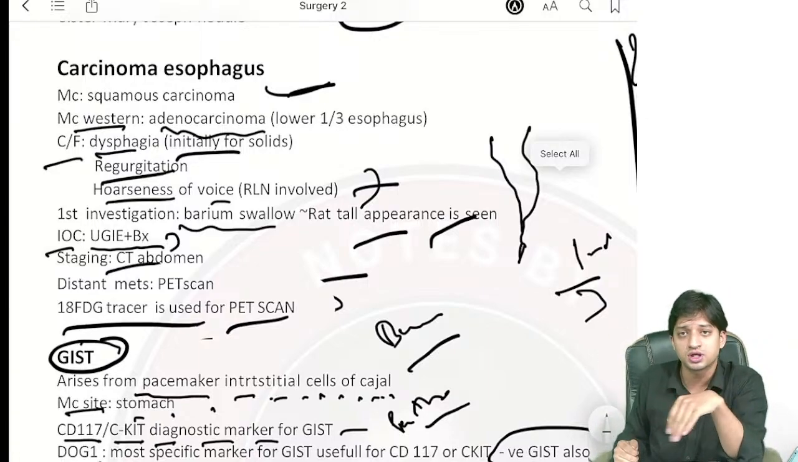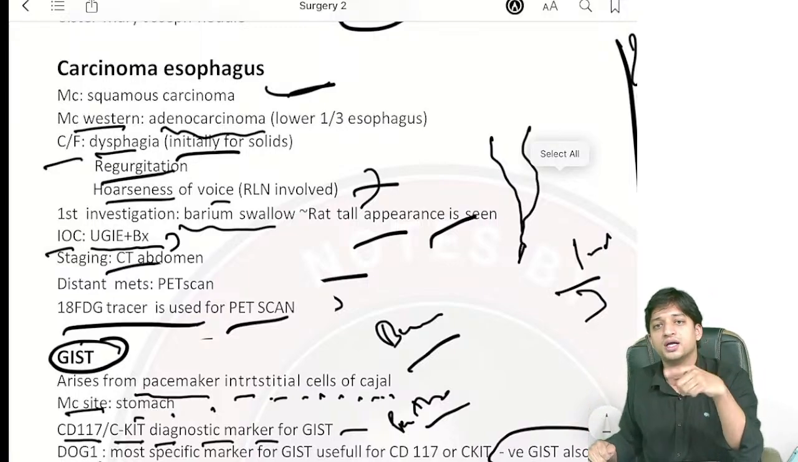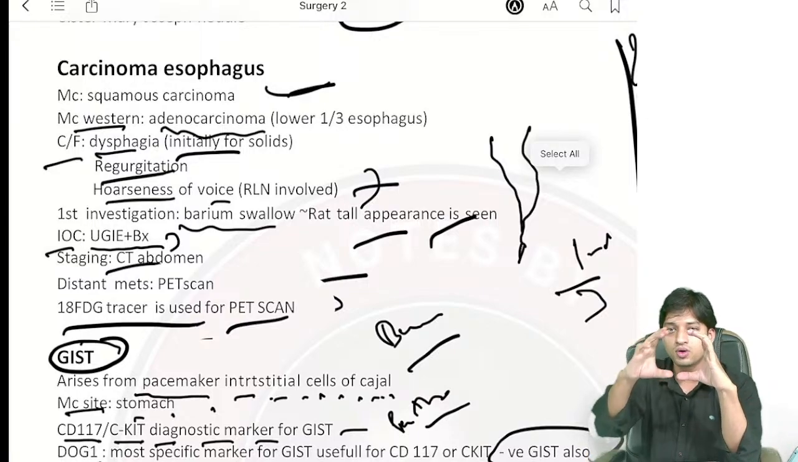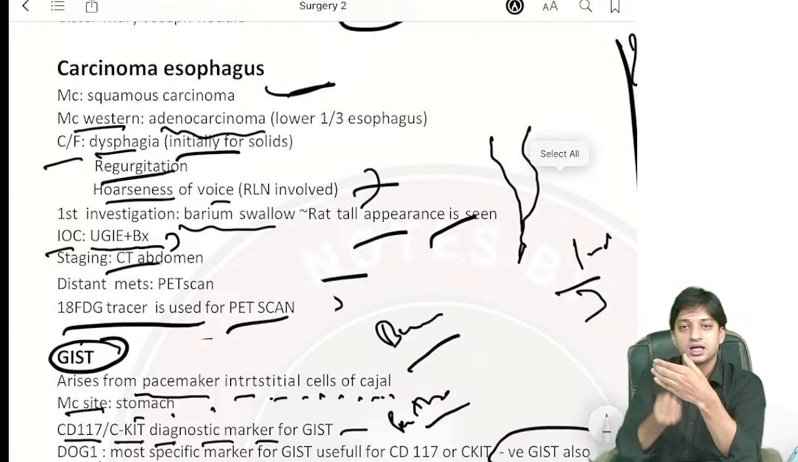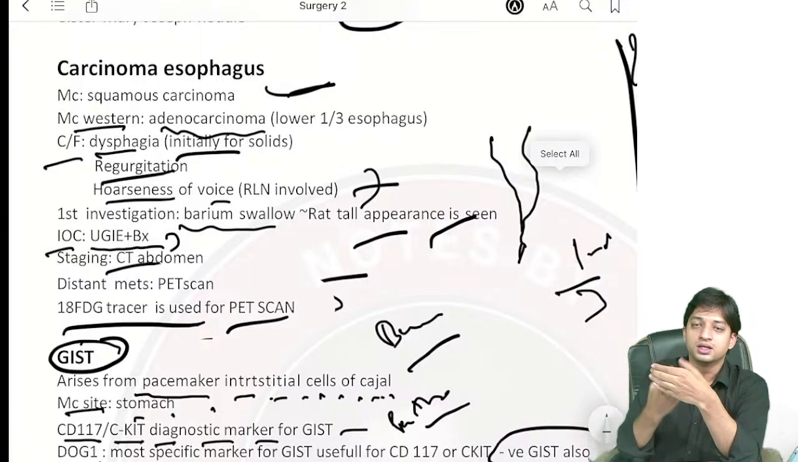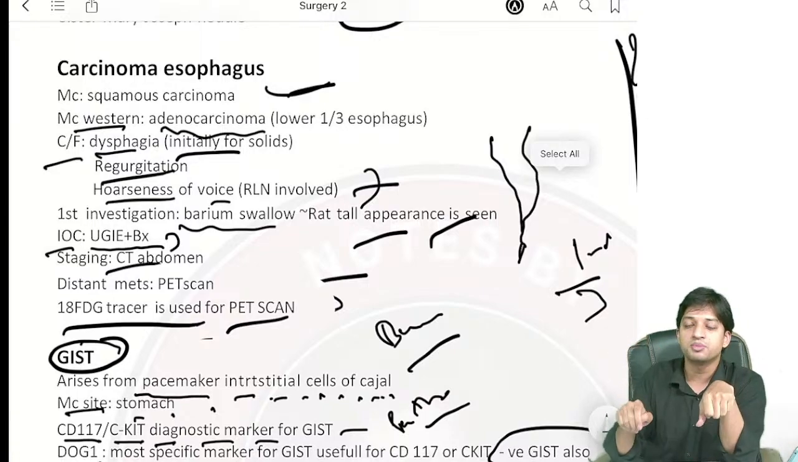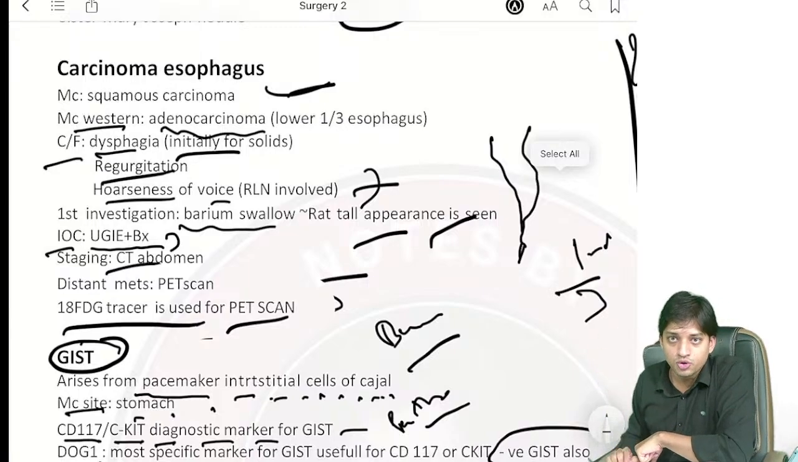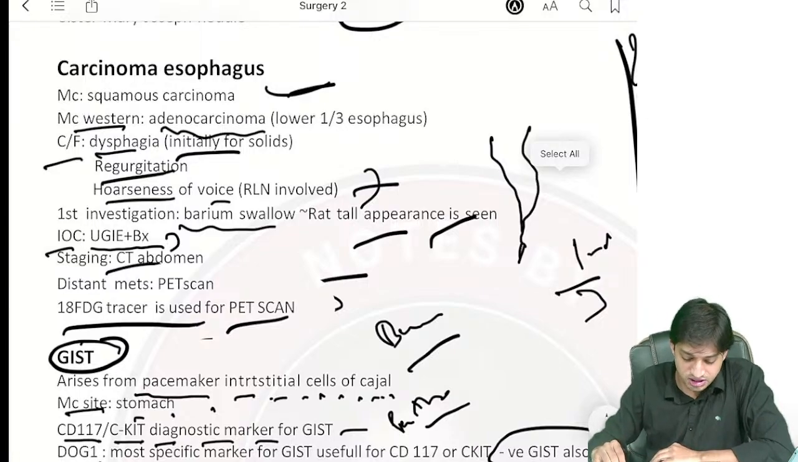That is why in the Western world, since cases of GERD and Barrett esophagus are more common, you will find adenocarcinoma at the lower one third of the esophagus. Why lower one third? Because lower one third forms the junction with the stomach. There at the lower one third only, there is the development of Barrett esophagus, that is transformation of the squamous epithelium of the esophagus into the columnar epithelium. I hope you can recall and understand the concept. We have discussed it very fast.